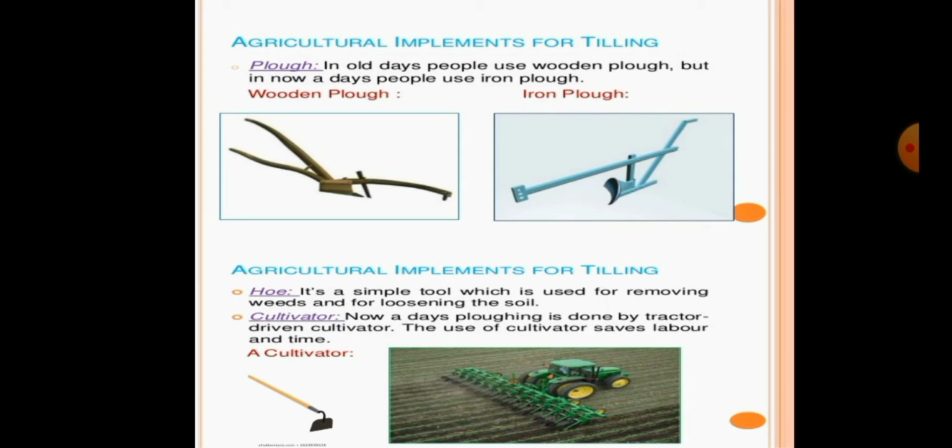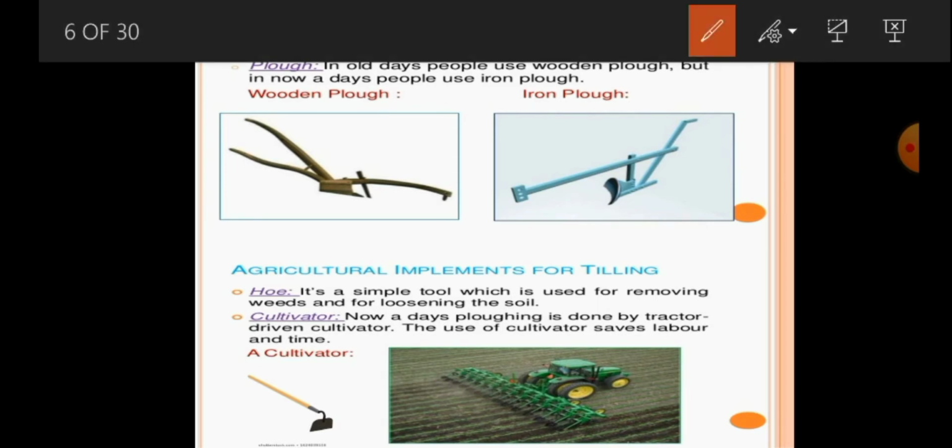The first implement, that tool, is what we call the plow. We already discussed the wooden plow and the iron plow. In olden days, we used the wooden plow for plowing or loosening the soil, but nowadays we are using the iron plow.